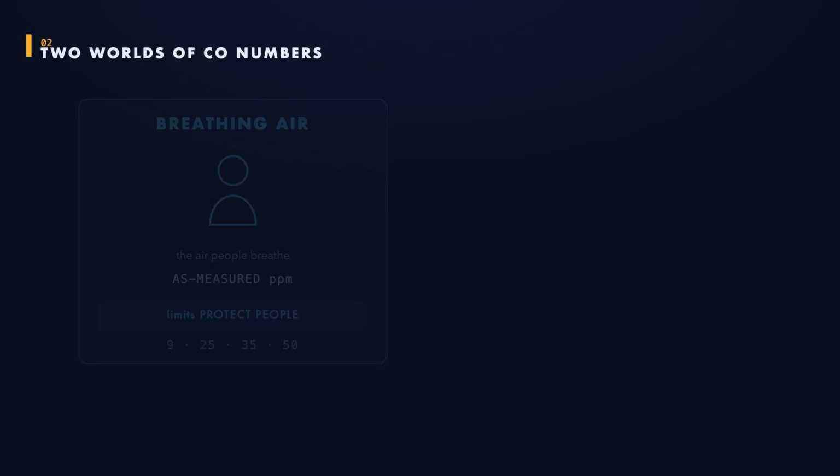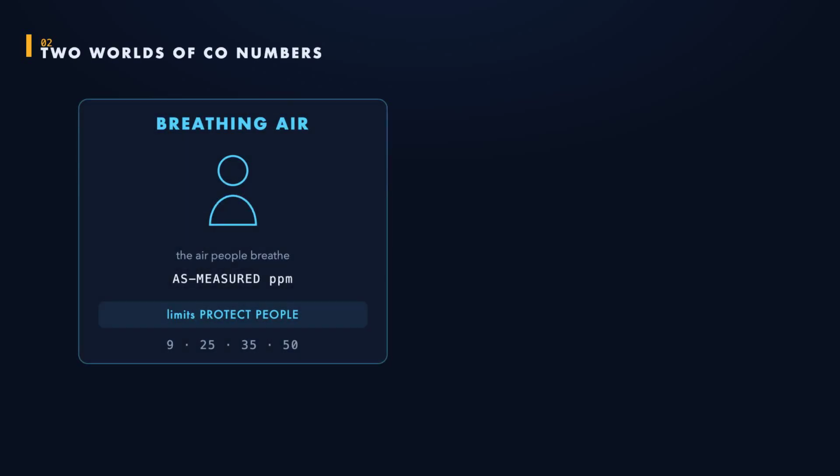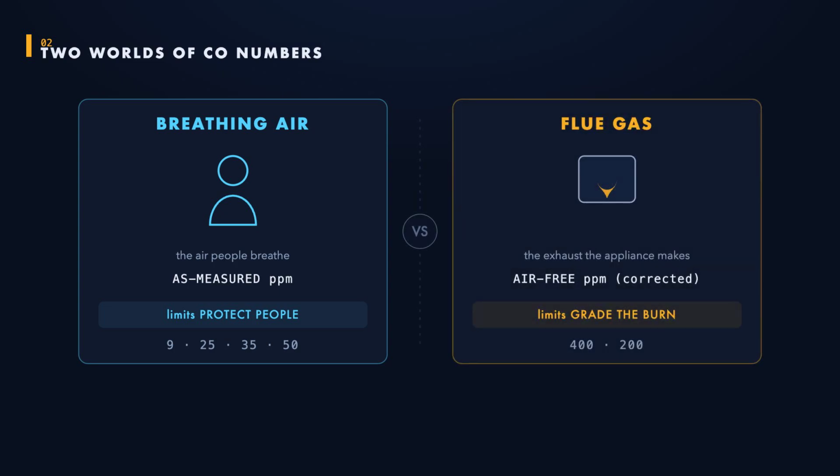Every CO number belongs to one of 2 worlds. The first is breathing air. How much carbon monoxide is in the air people actually breathe, read straight off the meter in parts per million. The second is appliance flue gas, a combustion quality score for the exhaust, expressed air-free, a corrected value. Breathing air limits protect people. Flue gas limits grade the burn. Never trade one for the other.